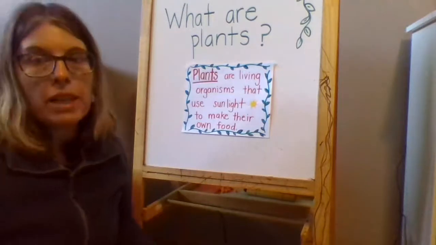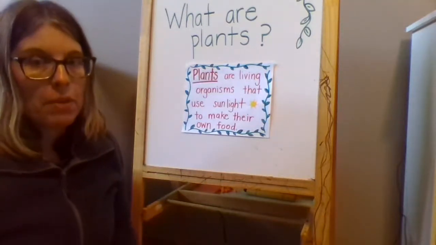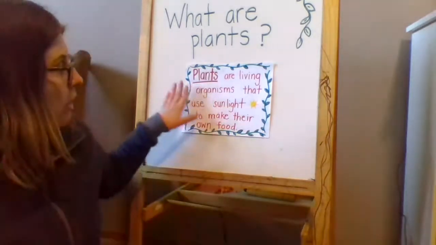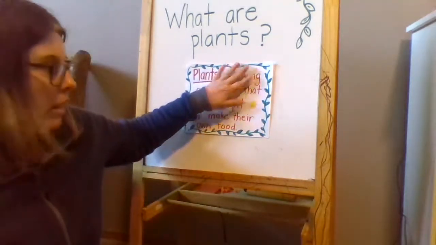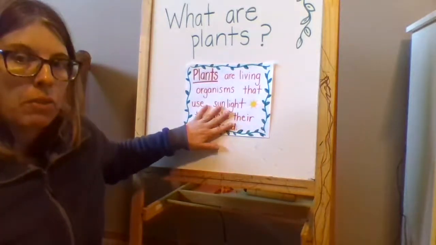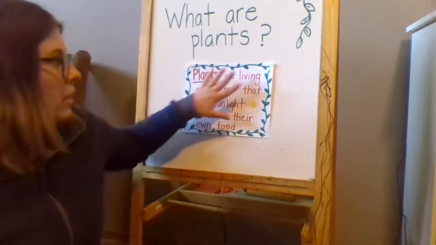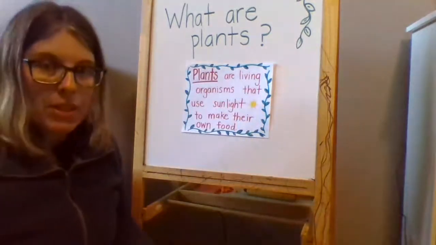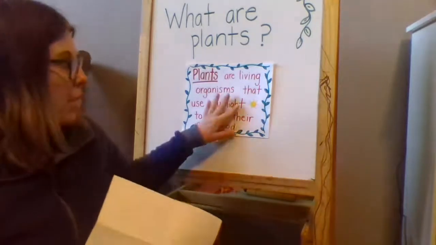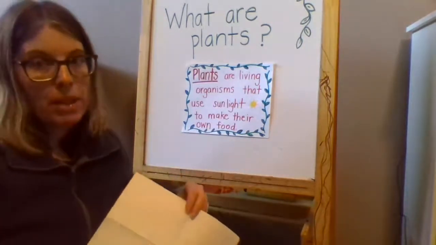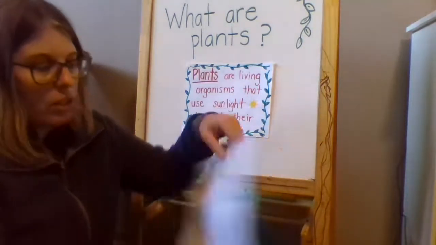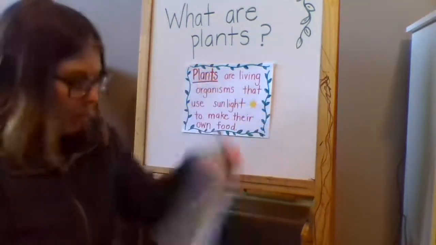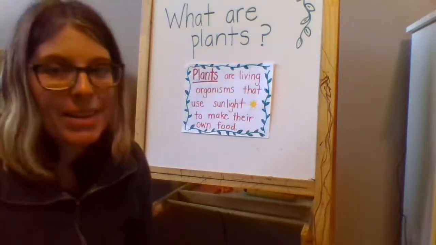You can paraphrase it if you want to, put it into your own words, but the facts that I want you to make sure you include in your definition are that plants are living and that they use sunlight to make their own food. Okay, they use energy from the sun. So those are the 2 things that we want to include when we write a definition for plants. So either copy this one or write your own, but include those 2 characteristics. You can use this paper and write on the back so we can save paper. Okay? So go ahead and do that for today.